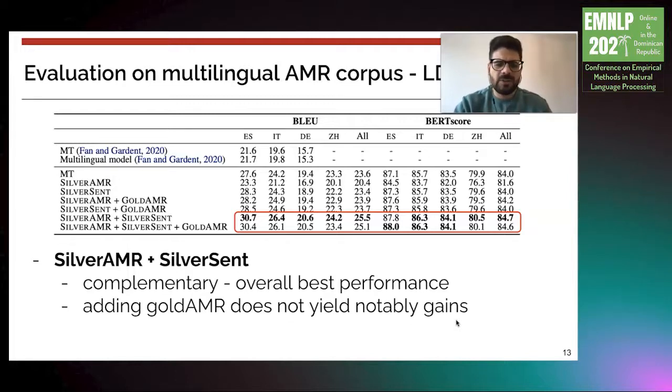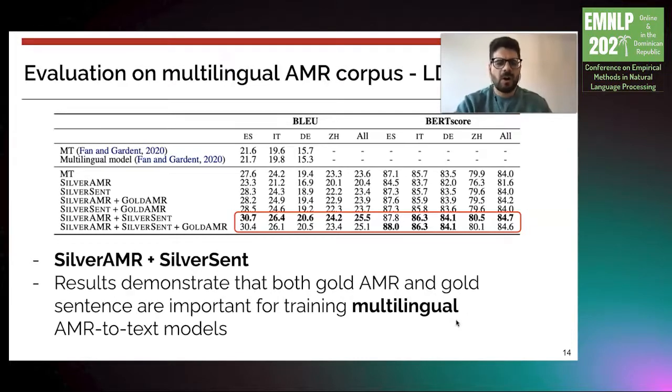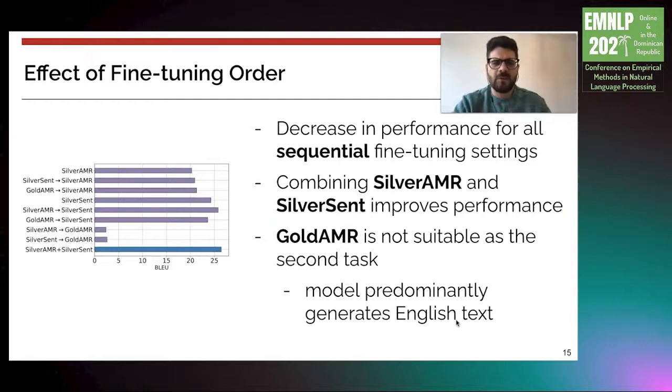Finally, when we add gold AMR, it does not lead to any notable gains. So overall, our results demonstrate that both gold AMR and gold sentence are important for training a strong multilingual AMR-to-Text model. Further, we investigate the effect of fine-tuning order. So we compare our multi-source scenario with a sequential fine-tuning scenario, where we first fine-tune on one kind of data and later, in a second phase, fine-tune on another kind of data.